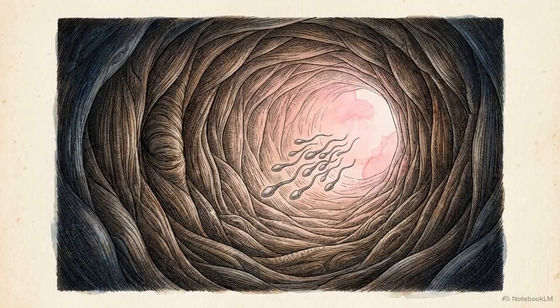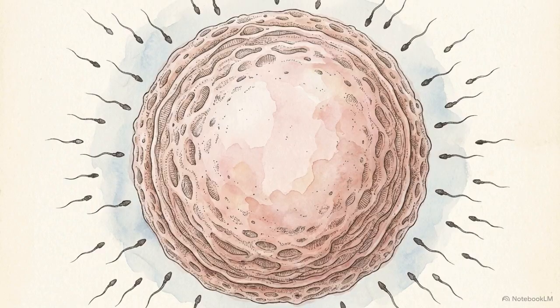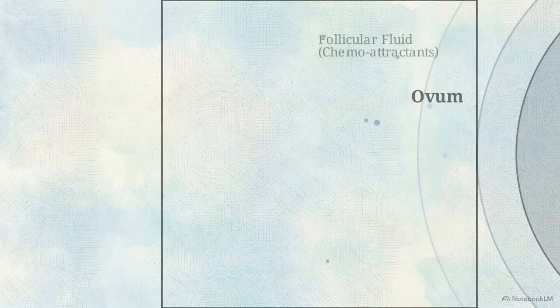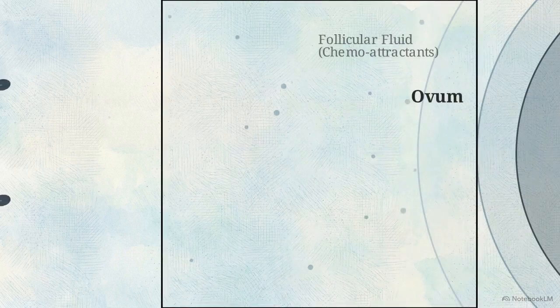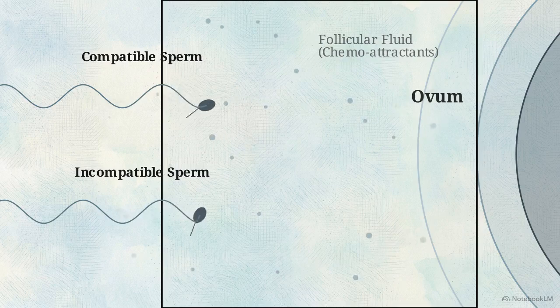Once rheotaxis guides a subpopulation into the fallopian tubes, the governing mechanism shifts. Macroscopic physics is replaced by microscopic chemical ecology. Research into cryptic female choice shows that the ovum actively filters the incoming population of sperm cells. Follicular fluid surrounding the egg releases specific chemoattractants that act differentially on the incoming sperm. These chemical signals physically alter the sperm's movement.